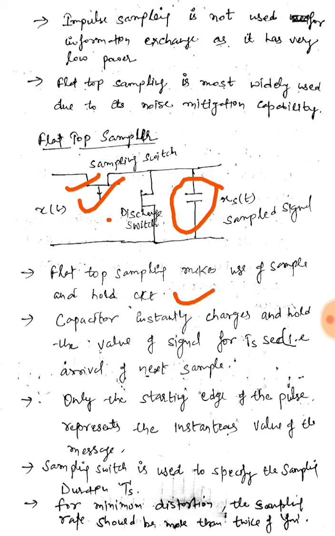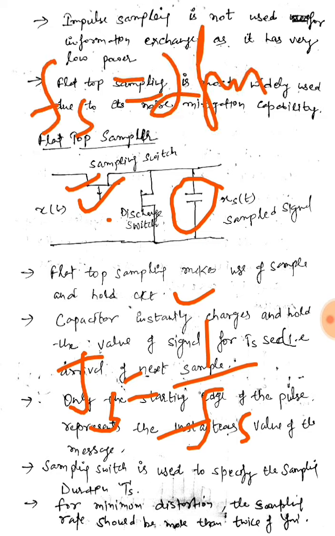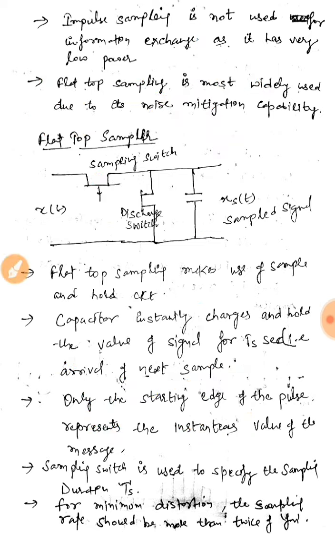Capacitor instantly charges and holds the value of signal for Ts seconds, that is the time period of the pulse Ts, which comes from Ts is equal to 1 upon sampling frequency, and sampling frequency is equal to 2 times the maximum frequency of the modulating signal.